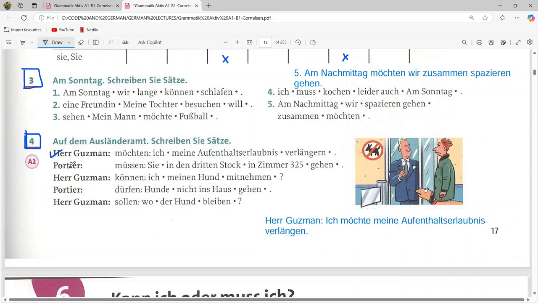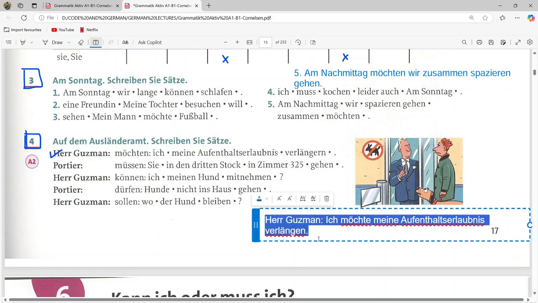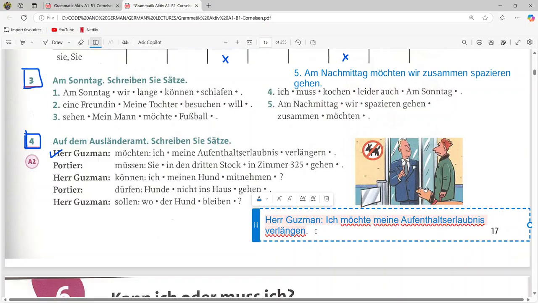And then the next sentence, he's saying with a müssen. Okay, so sie in dritten Stock in Zimmer 325 gehen. So we have to say that you have to go to the third floor, room number 325. So how can we write it in a sentence with a modal verb? This is the next conversation. Okay, so we can write here